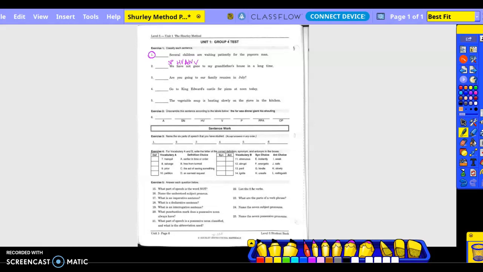Okay. To what? Whose house? Possessive noun adjective because it has an apostrophe S. Whose house? Possessive pronoun adjective, and actually it's not whose house, it's whose grandfather.